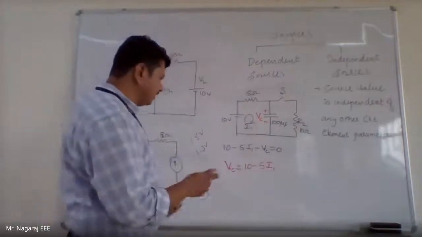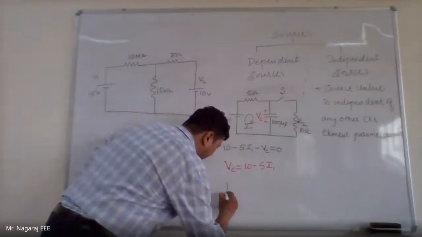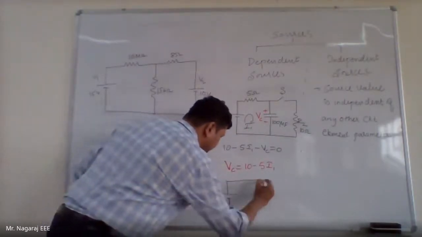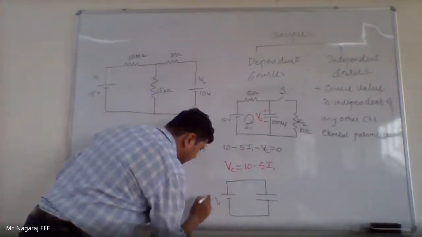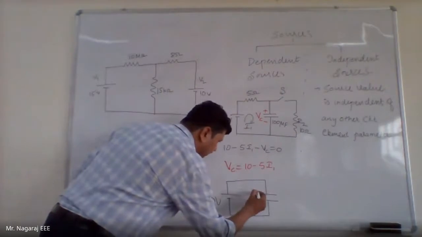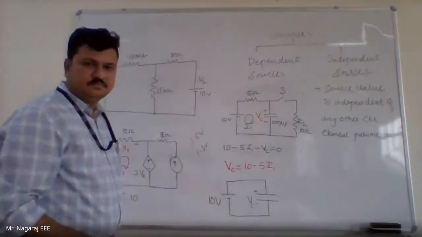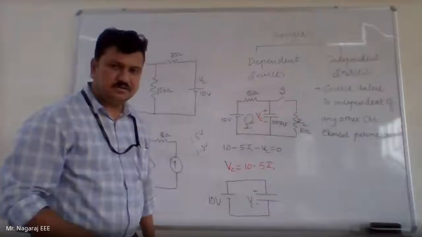Now if I connect a capacitor directly across the battery, this is visible, I think. Now what is VC? 10 volts.